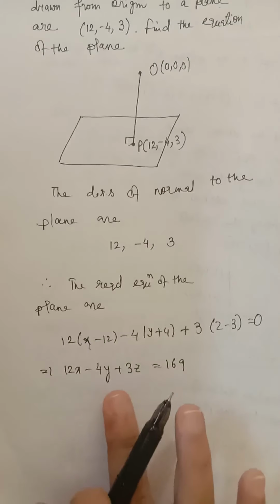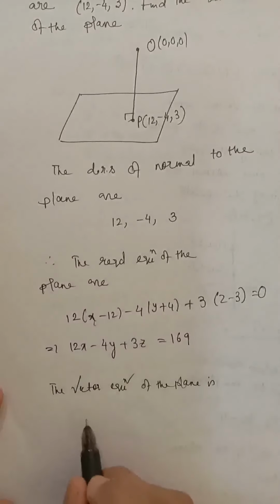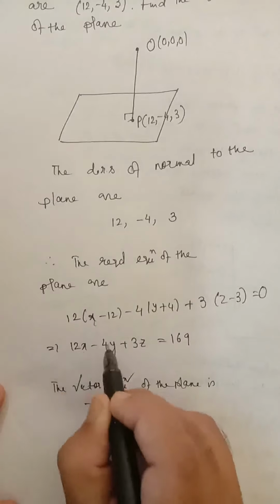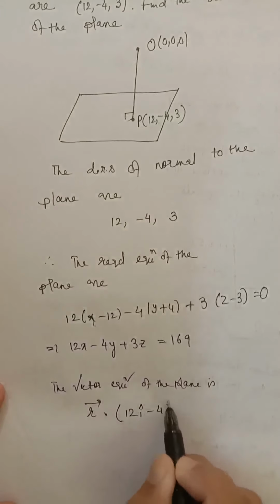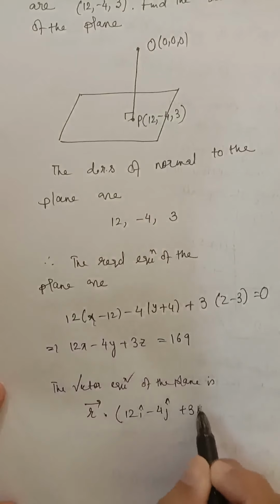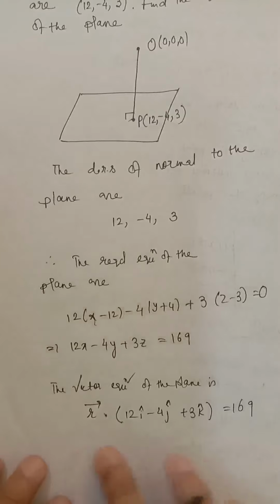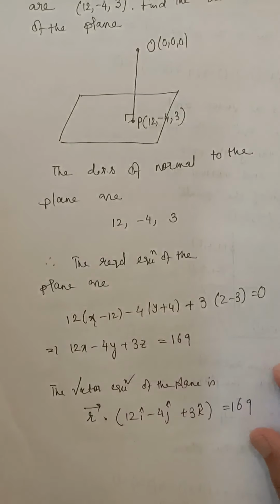Let me write the vector equation of the plane also. The vector equation of the plane is written in this way: r vector dot the coefficient vector, 12i minus 4j plus 3k, is equal to 169. So in this way we write the vector equation of a plane.